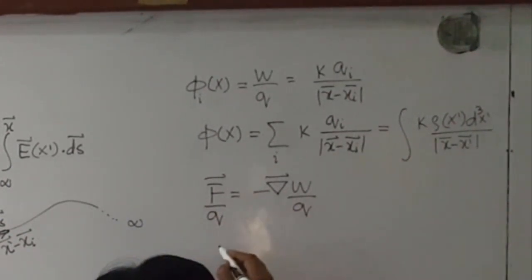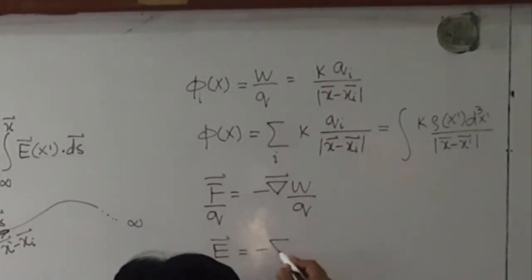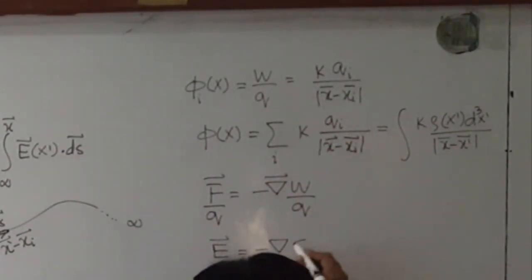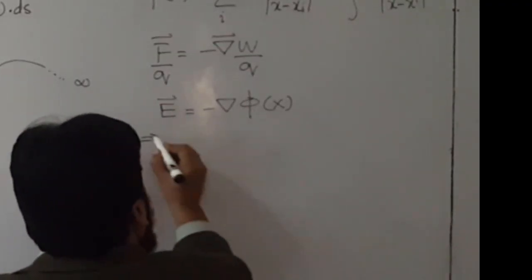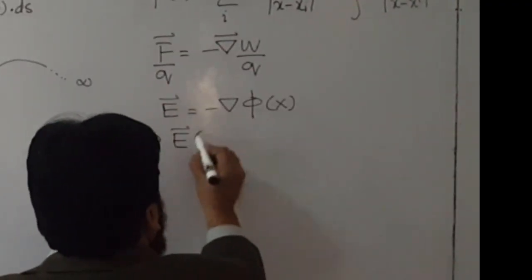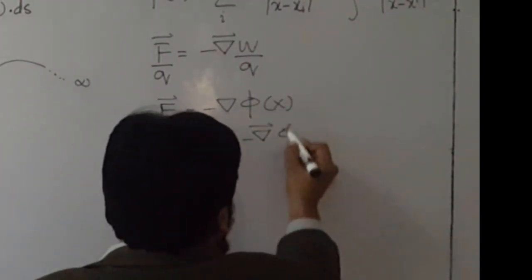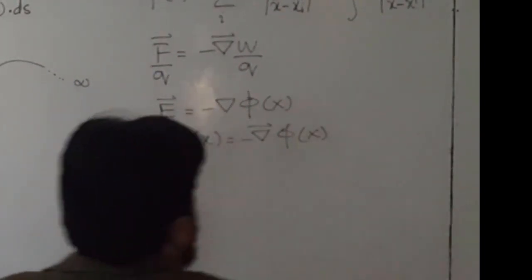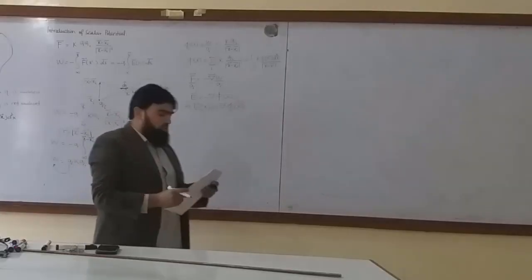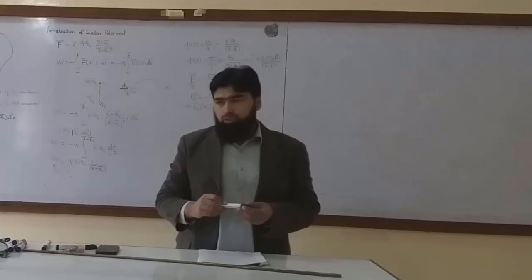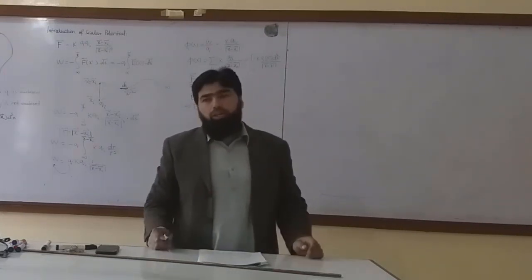now this F over Q I call the electric field, and this is the minus gradient, and W over Q is actually the potential. So I can write that the electric field at X is minus gradient of phi of X. So the negative gradient of potential is called the electric field.